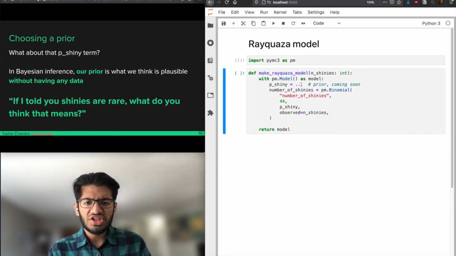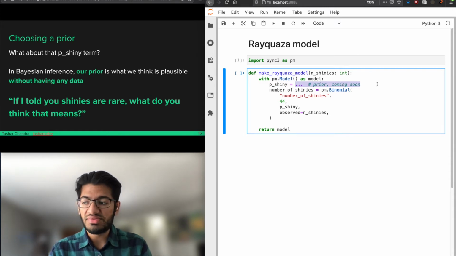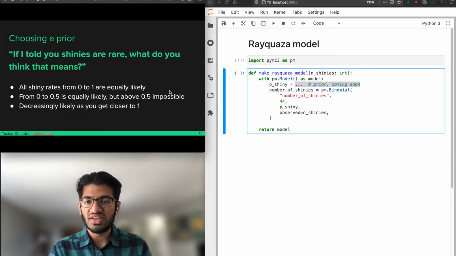So let's talk about this p shiny term. In Bayesian inference, we will call that a prior. And our prior is what we think is plausible in the absence of any data. So without having any data here, what that means is if I told you that shinies are rare, what do you think that means? There's a lot of things you could think that means.